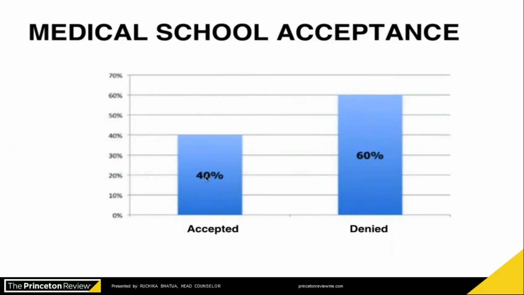This is the data wherein we can see the acceptance rate of medical schools. So only 40% of applications are accepted in medical colleges, and those 40% are a combination of EU students and non-EU students. So if you're applying for a medicines program, the competition would be really high.